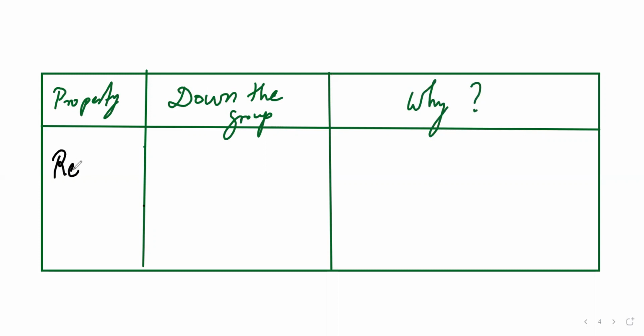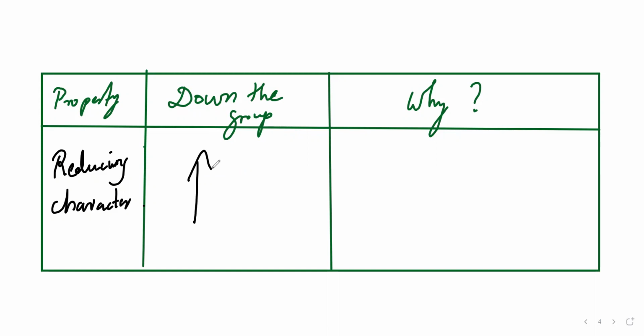Reducing character. So reducing character increases down the group. This is the only thing which is increasing down the group. Reducing character increases down the group.